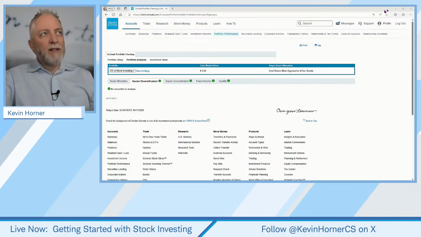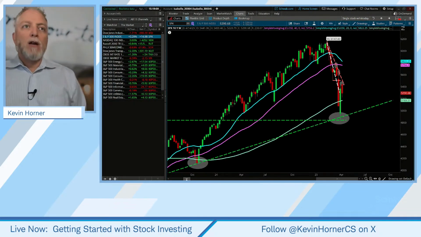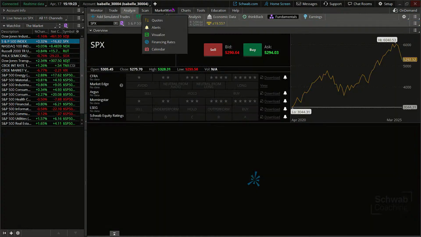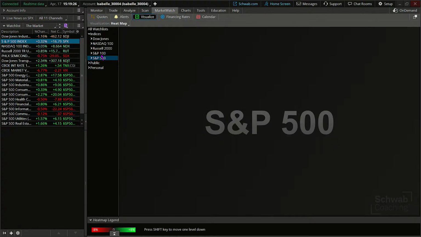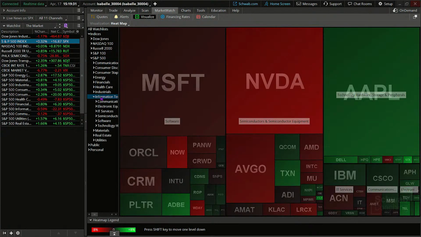So one of the things we'll do here, we're going to go back into Thinkorswim. And I just want to give you all some very generic thoughts on how we could get started with this. We can actually begin with something as simple as, what about the heat map? Let's go in here to the visualize. We go to the heat map. We're in S&P 500, and let's go to technology. So now we're looking at infotech, right? One of the 11 sectors of the U.S. market, and you can see where our largest positions reside.